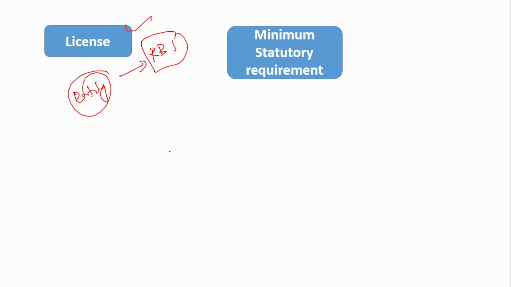Only after ensuring that will it submit the application to the Reserve Bank of India, and after the Reserve Bank of India follows the due diligence process, it will either accept or reject the license accordingly.